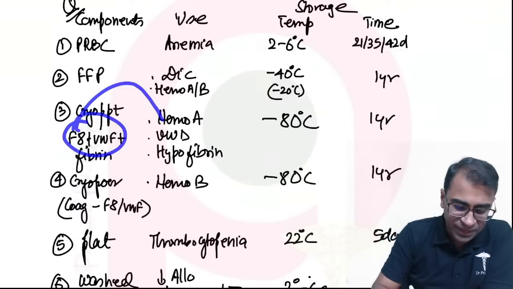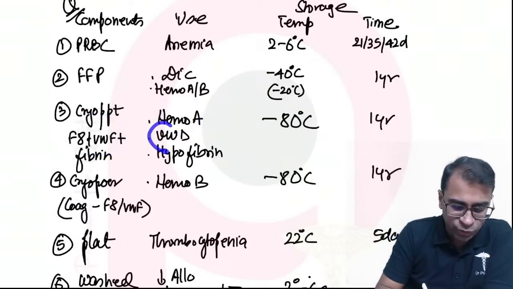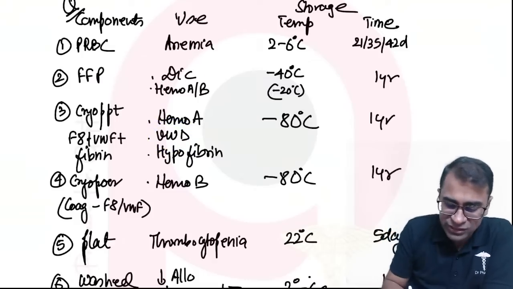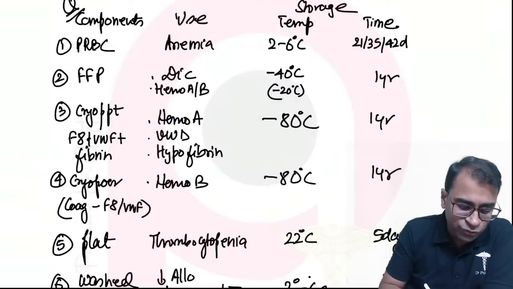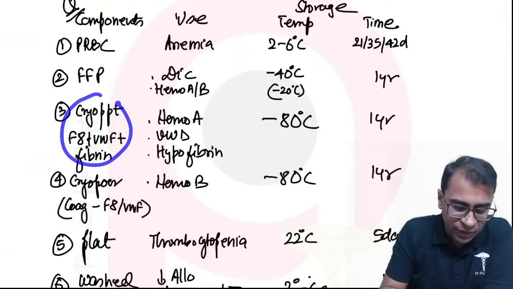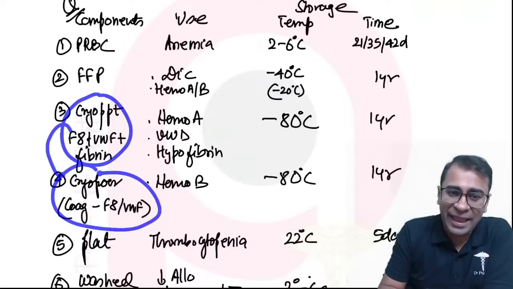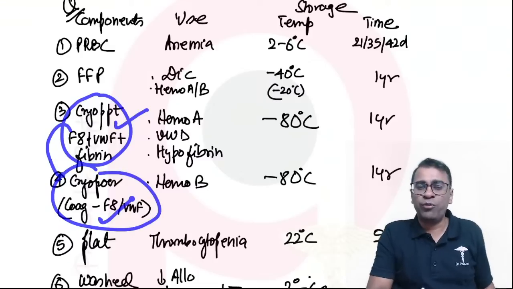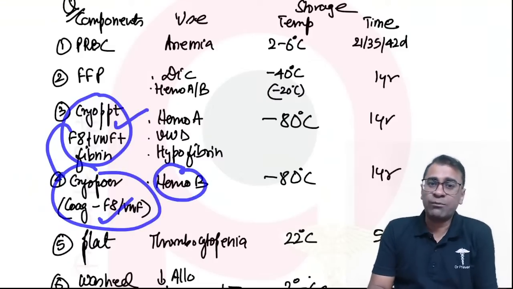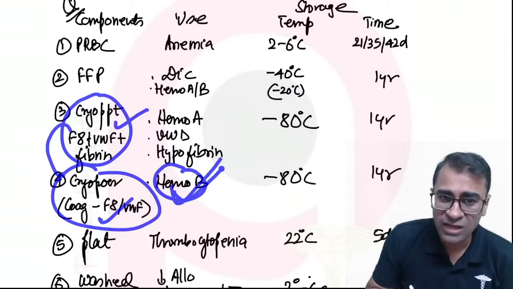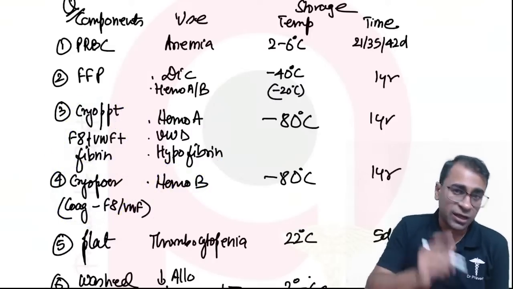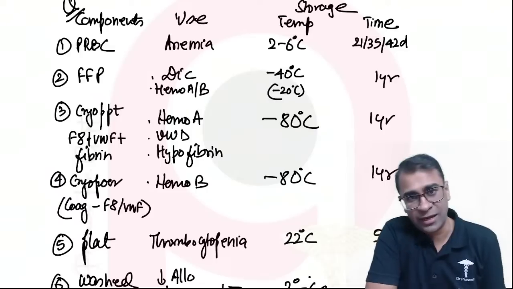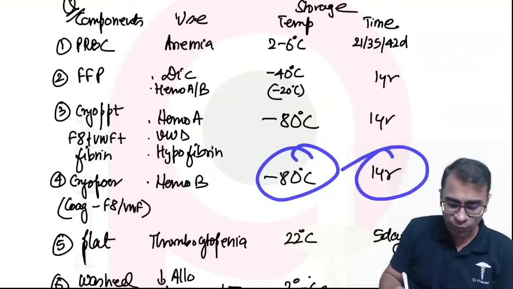Factor 8 for hemophilia A, for VWF we use this in VWD. Store at -80 for 1 year. So if you are preparing the cryoprecipitate, whatever is left out is cryo poor plasma. Factor 8 is present in the cryoprecipitate, but all other things minus VWF and factor 8 will be present in cryo poor plasma, and hence can be given in hemophilia B. This question was asked in this year's May INICET, guys. Note this question may be asked again. Okay, -80 for 1 year.